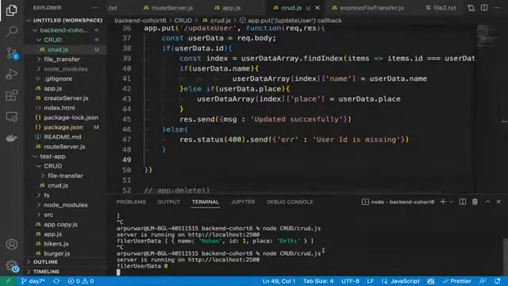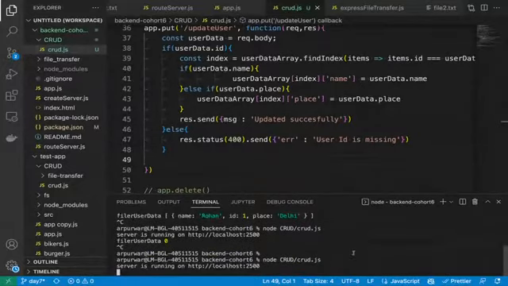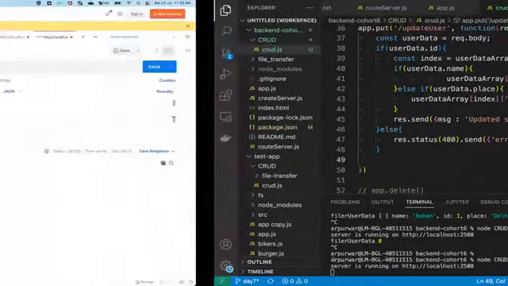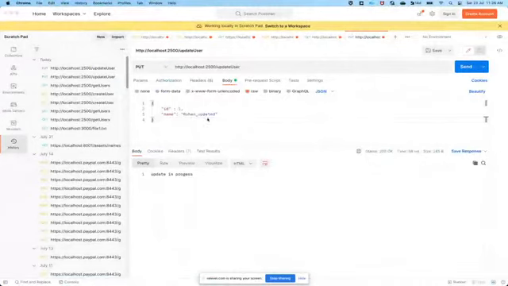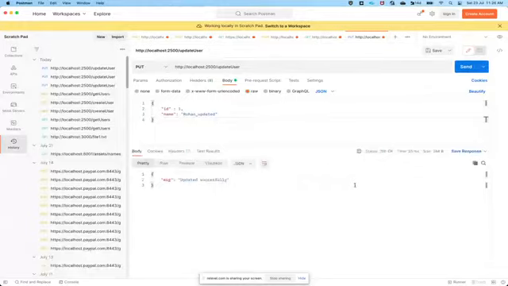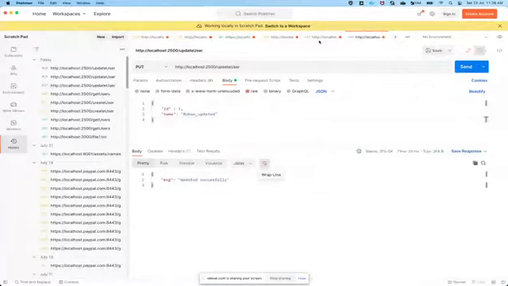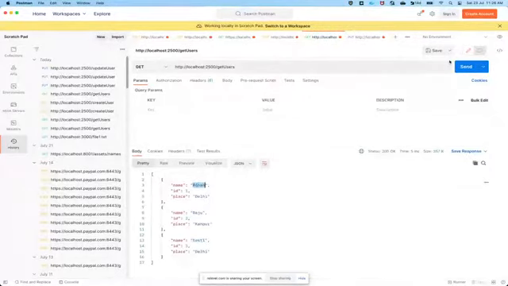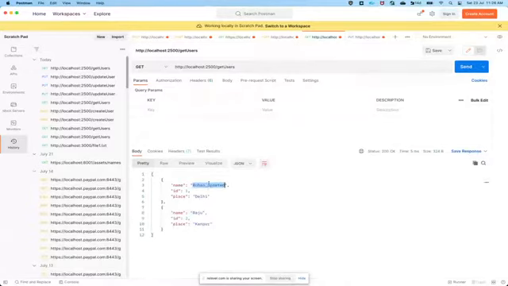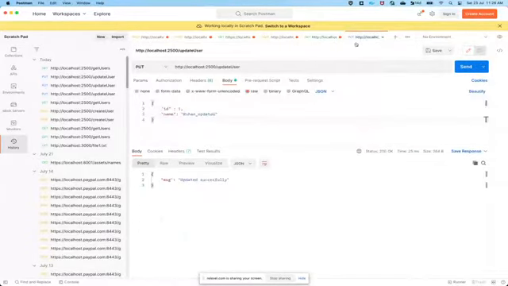Let's check whether this is working or not. Yeah, guys, node crud/crud.js, and let's go back to the server here. Now we want to update the one to run updated. Let's hit it. Message: updated successfully. Okay. Now check in the get API whether this has been updated or not. Yeah, you can see Rohan updated is there and Raju is there. So that's how. Let's try it for the second ID, and keep the name as Raju updated.